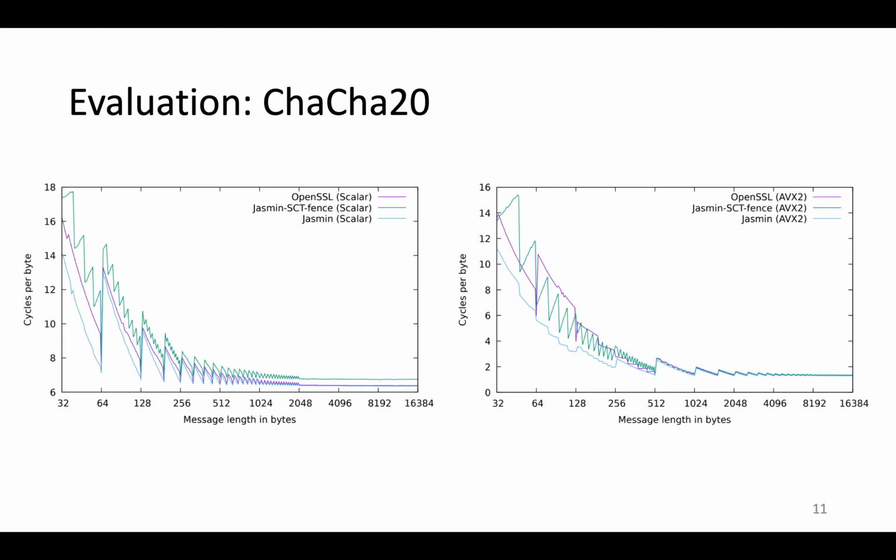We also evaluated the performance overhead of our Spectre protected implementations. Here we'll just look at ChaCha20. These plots show the cycles per byte for processing messages of varying length, where lower is better. On the left are the scalar implementations. The purple line is the unverified OpenSSL implementation. The blue line is the non-Spectre protected Jasmin implementation. And the green line is the Spectre protected Jasmin implementation. As we can see, Spectre protections only come with a modest performance overhead. And for the AVX2 implementations on the right, this shows that Spectre protections come almost for free performance-wise.